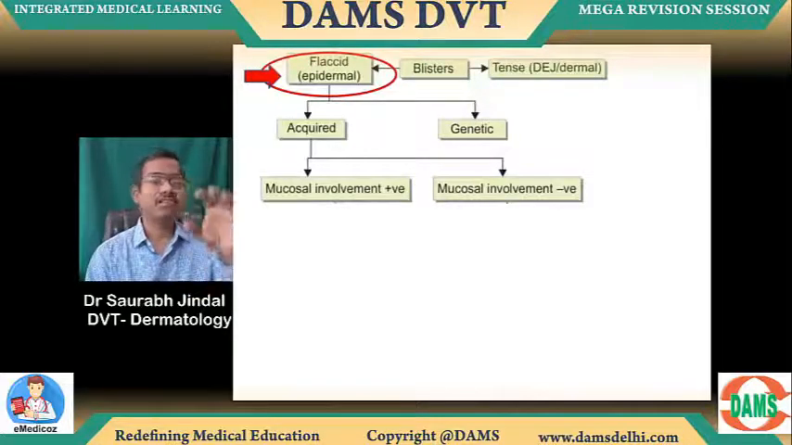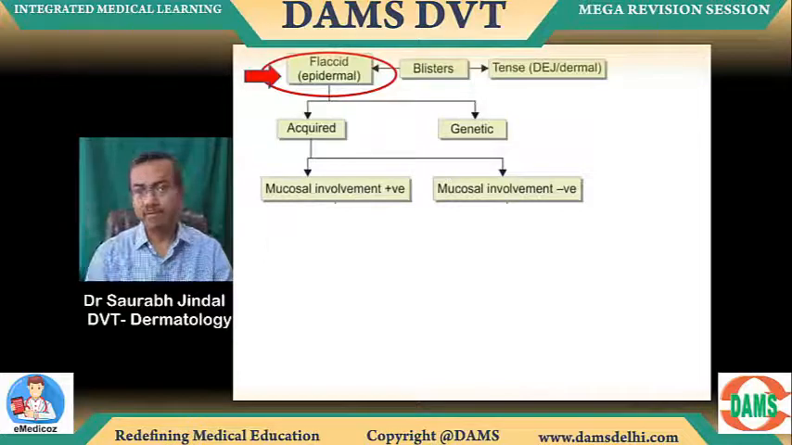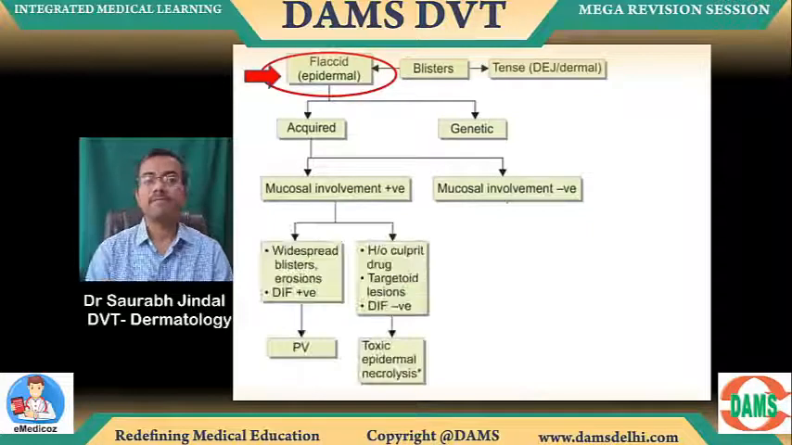further look at whether mucosal involvement is positive or negative. Are there oral cavity ulcers, eye ulcers, nasal ulcers, genital ulcers, anal ulcers? So mucosa is positive or mucosa is negative. If mucosa is positive, then only two choices: pemphigus vulgaris and toxic epidermal necrolysis.